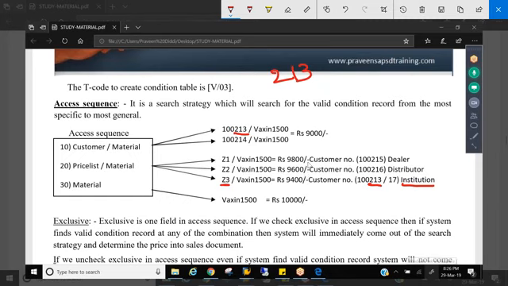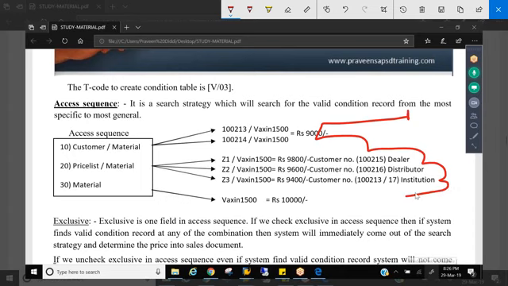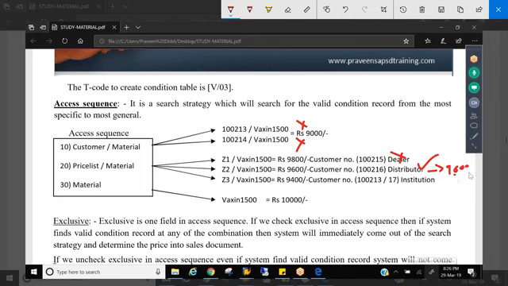So this is what the access sequence will decide. What is an access sequence? It is a search strategy to find the valid condition record. How does the system find a valid condition record using the access sequence? It will start from here. First it checks the first combination. Do we have it? Yes. If you don't have it, it will go to all the combinations. If we don't find it in any of the combinations, the system will pick the last price. If it is a 216 customer, do we have 216 here? No. Do we have it here? Yes. The system will bring the price 9,600 into the sales order.